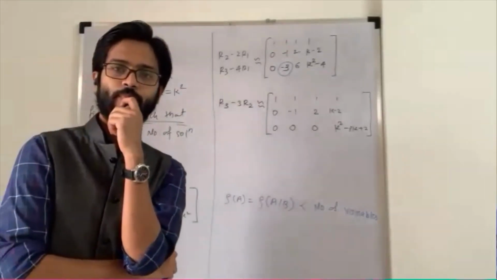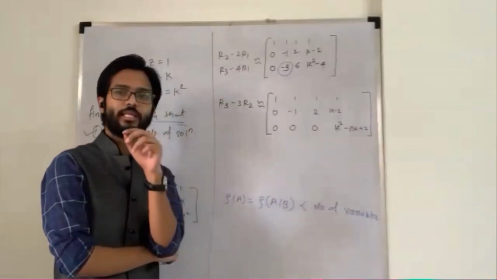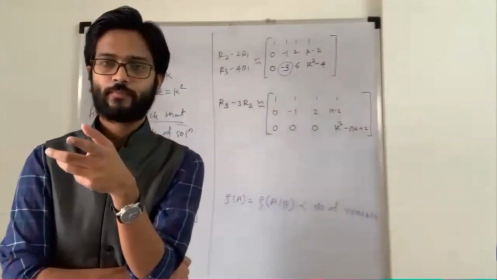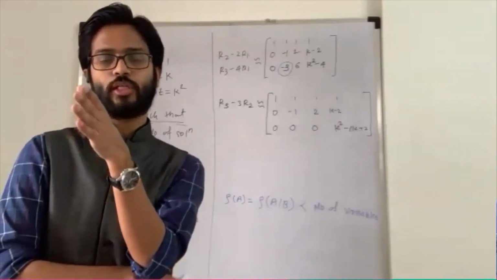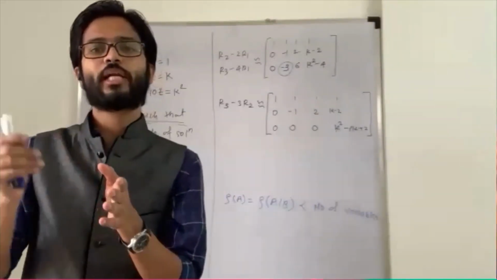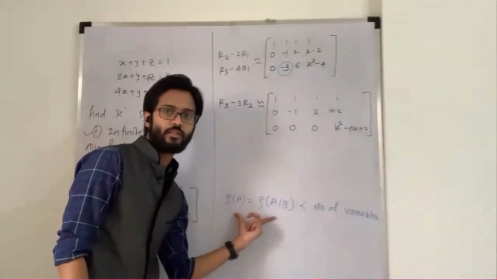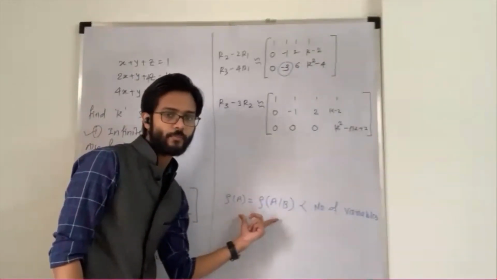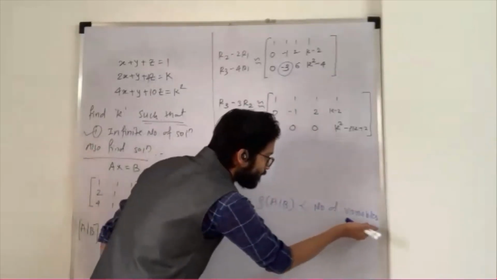When the rank of A is not equal to the rank of the augmented matrix, this case is for no solution. What I'm looking for is that the system is consistent. It means it has a solution, whether a unique solution or infinitely many solutions. So when the system has a solution, this is the case. Am I correct? Okay, sorry, sir. Please refer to that. Okay, so this is my condition now.